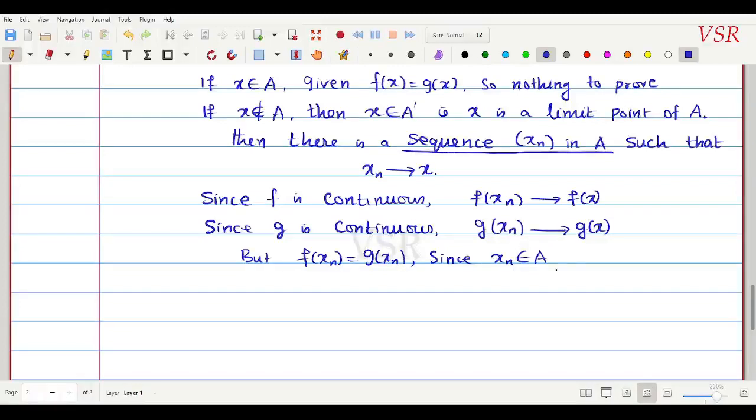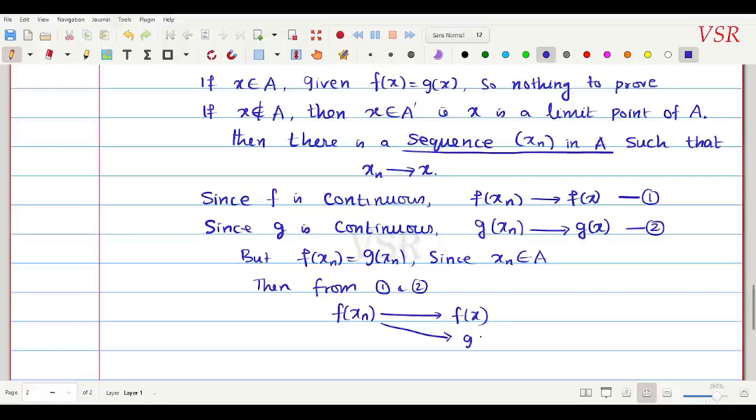அப்போ from 1 and 2, this f of xn converges to f of x க்கும் converge ஆகுது. அதே நேரத்துல this converges to g of x க்கும் converge ஆகுது. கரெக்ட்டா? புரியுதா? Because this is equal to g of xn.